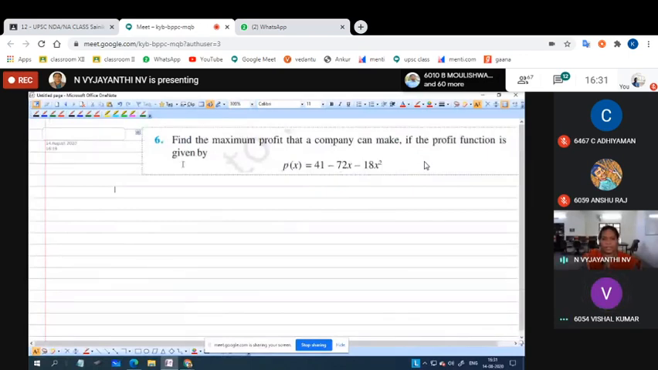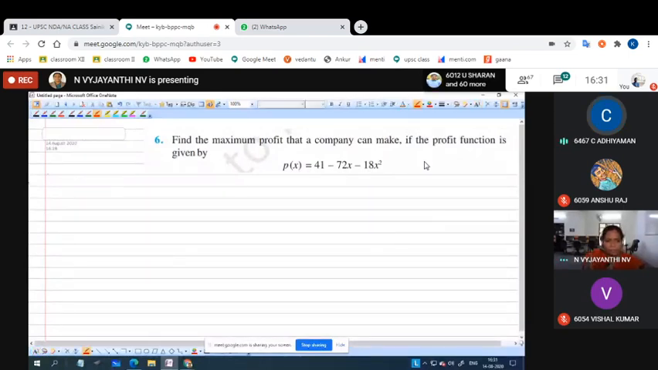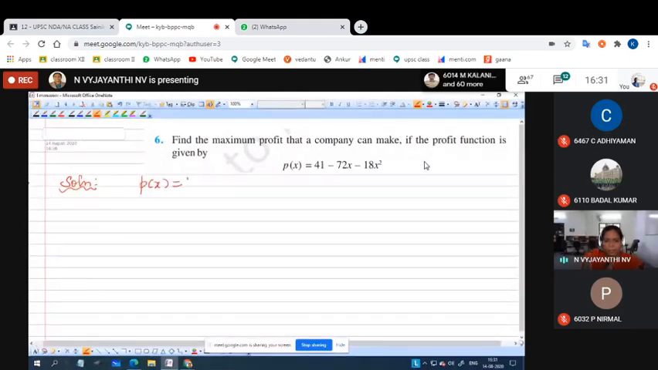The profit function is 41 minus 72x minus 18x square. So how to solve this? Firstly they have given the profit function as P of x equal to 41 minus 72x minus 18x square. Whether it is a profit function or any other cubic or quadratic polynomial, we are going to apply the second derivative test. Differentiation of 41 is what?